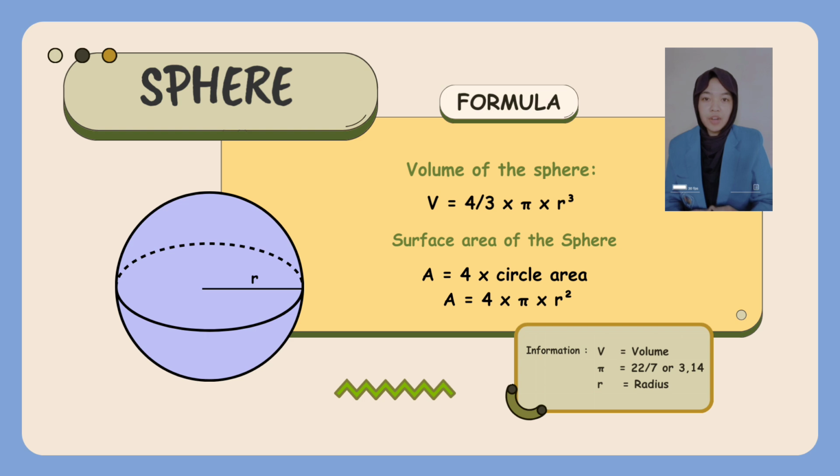Next, formulas of a sphere. First, volume equals 4/3 times pi times radius cubed. Next, surface area equals 4 times circle area, or 4 times pi times radius squared.